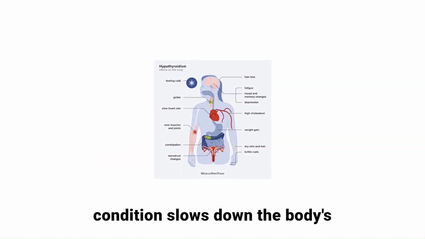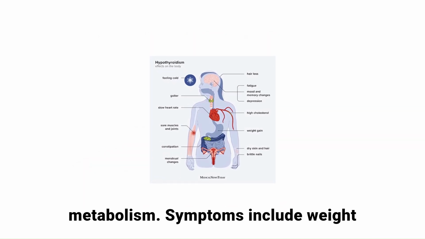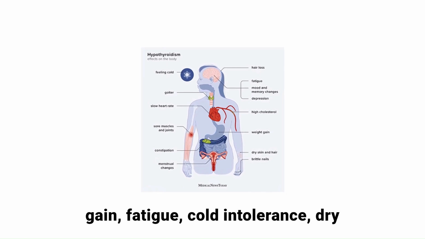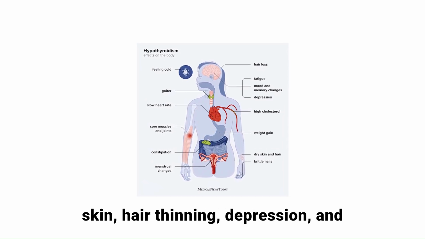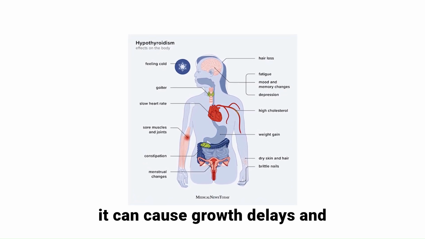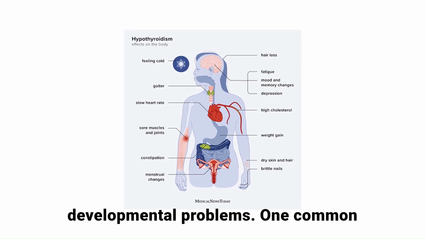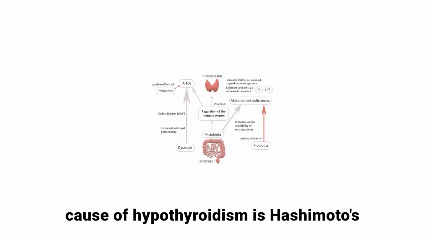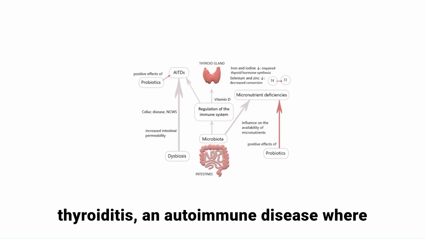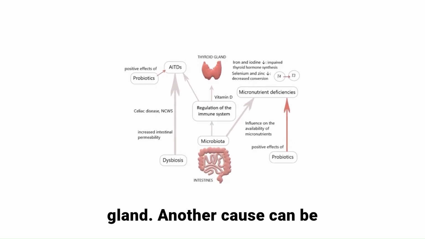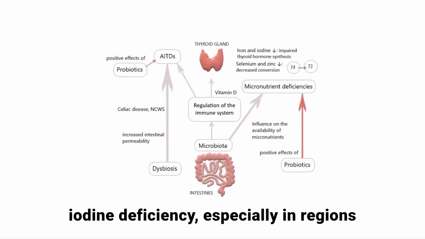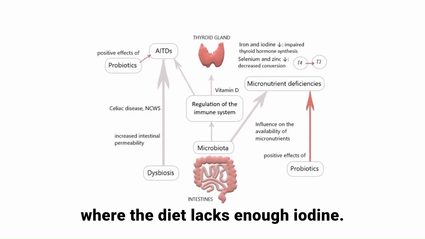This condition slows down the body's metabolism. Symptoms include weight gain, fatigue, cold intolerance, dry skin, hair thinning, depression, and slowed heart rate. In children, it can cause growth delays and developmental problems. One common cause of hypothyroidism is Hashimoto's thyroiditis, an autoimmune disease where the immune system attacks the thyroid gland. Another cause can be iodine deficiency, especially in regions where the diet lacks enough iodine.